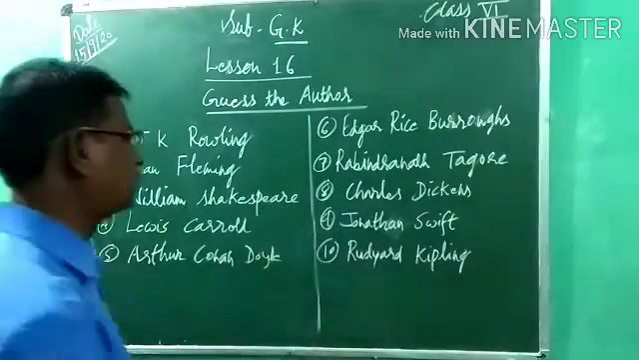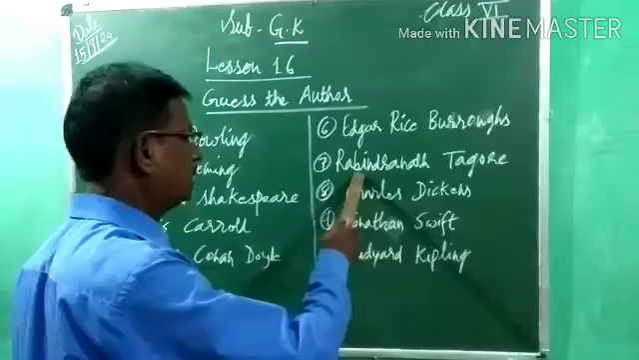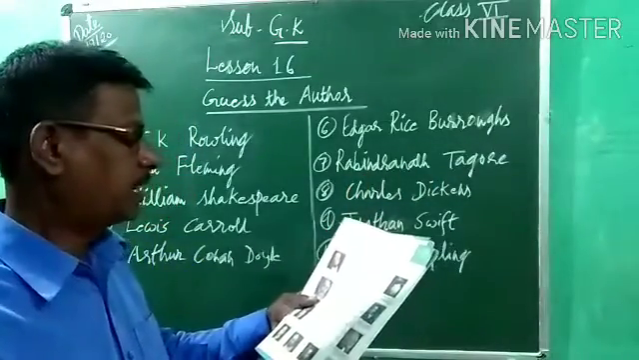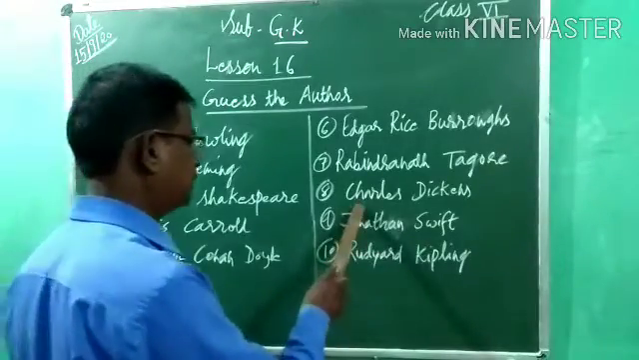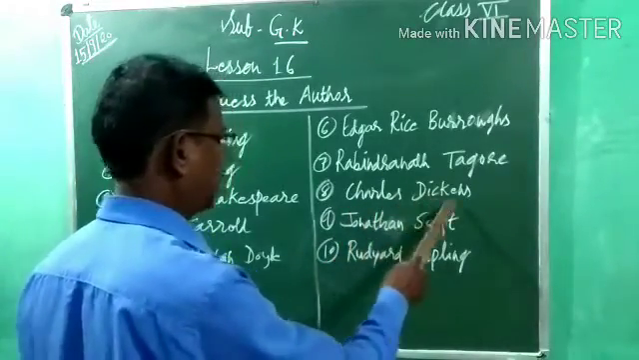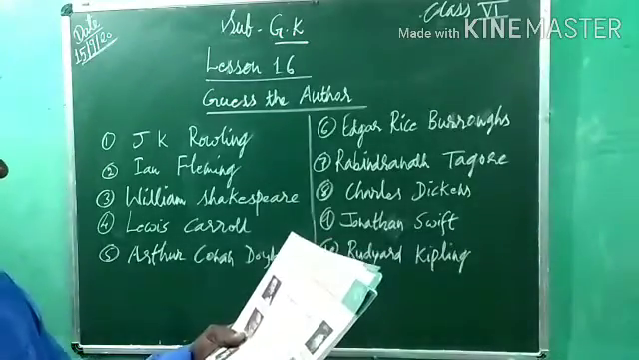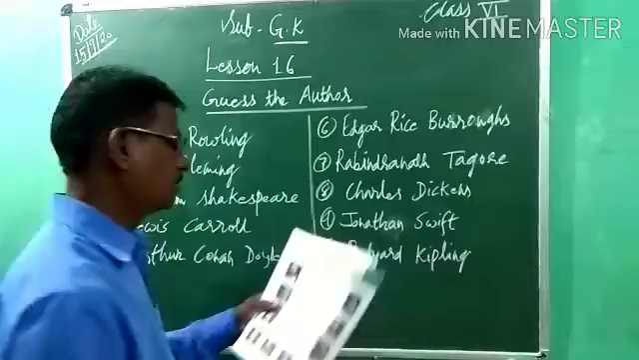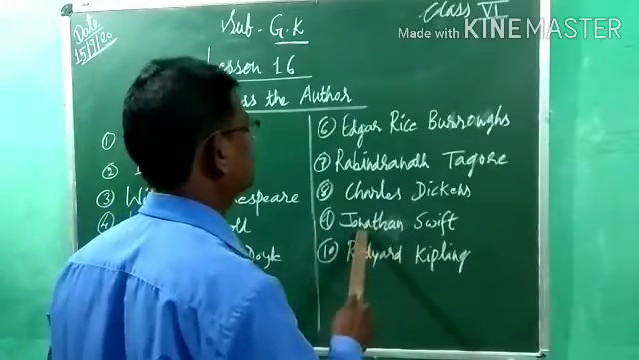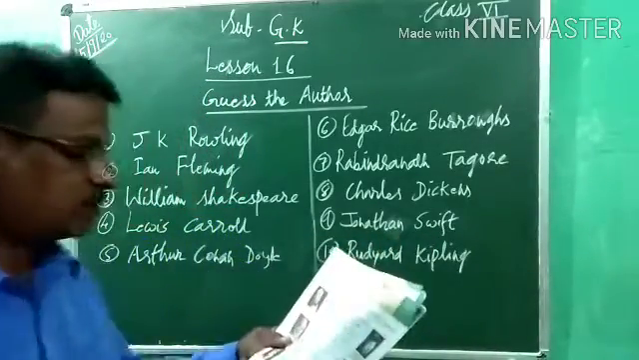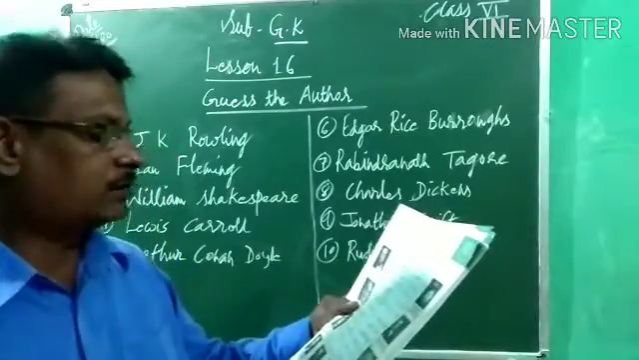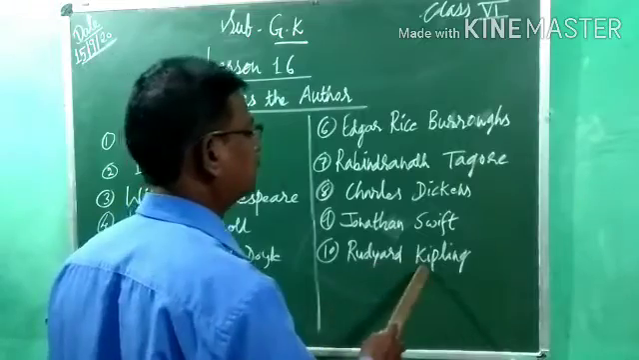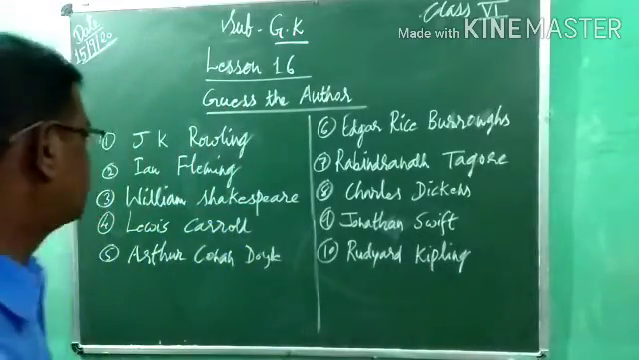Now, who was the author of the book Gora? The author of the book Gora was Rabindranath Tagore. Seventh one. Now, eighth one, A Tale of Two Cities. Charles Dickens. And ninth one, who was the author of the book Gulliver's Travels? Jonathan Swift. And 10th one, who was the author of the book Kim? Rudyard Kipling. So these are the 10.